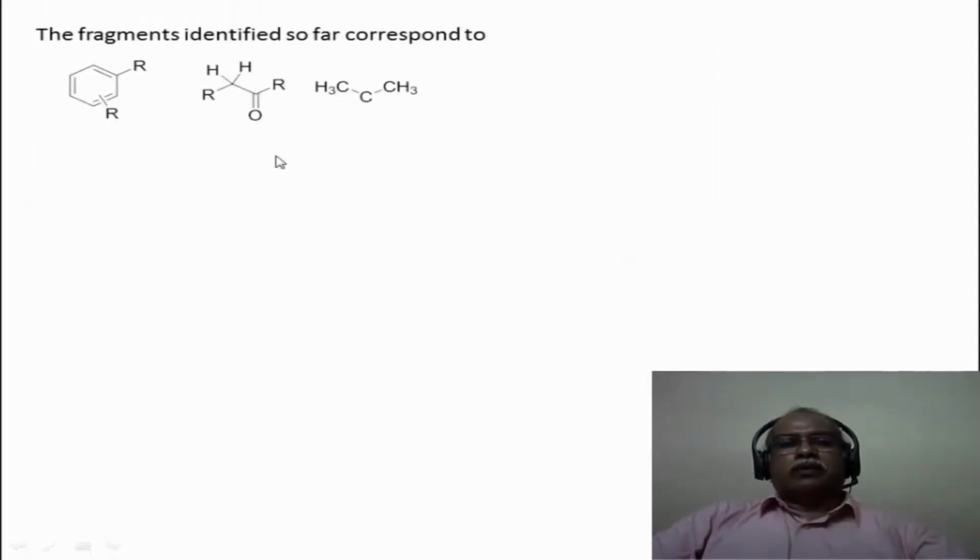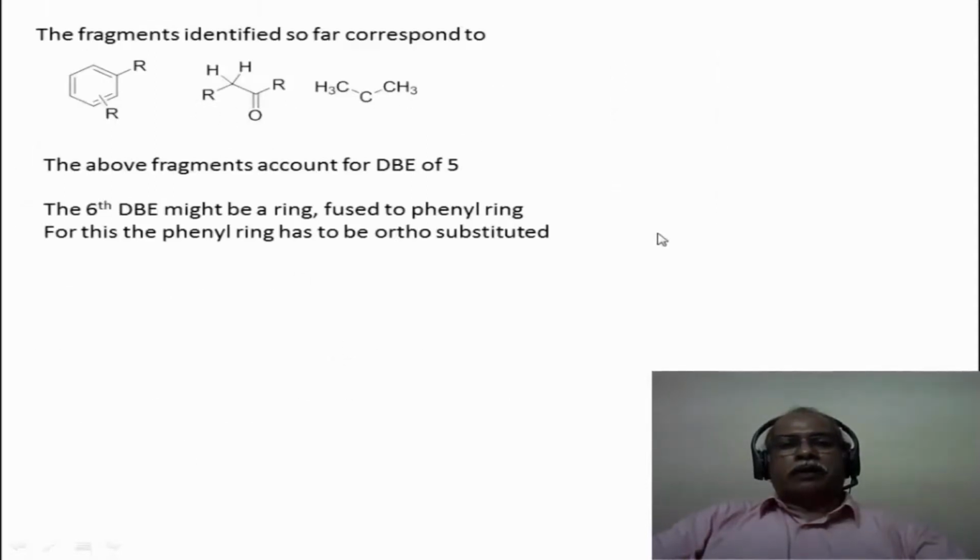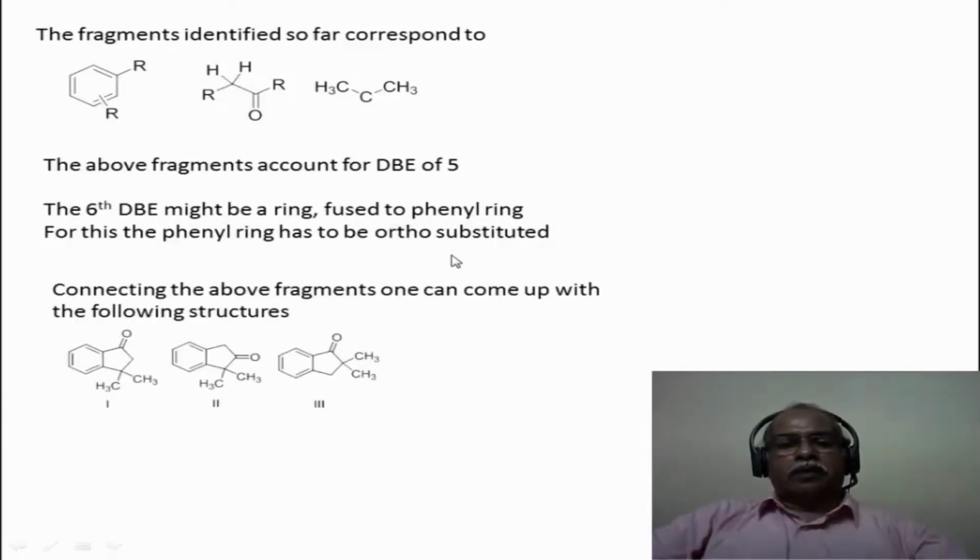So we have to put these two fragments together, but before we do that, if you take these three fragments, the degree of unsaturation only amounts to 5, but the actual degree of unsaturation is 6 in this molecule. So the sixth degree of unsaturation, or double bond equivalence, might actually be coming from a ring that is fused to the phenyl ring. In other words, the phenyl ring has to be an ortho-substituted derivative for this to be present.